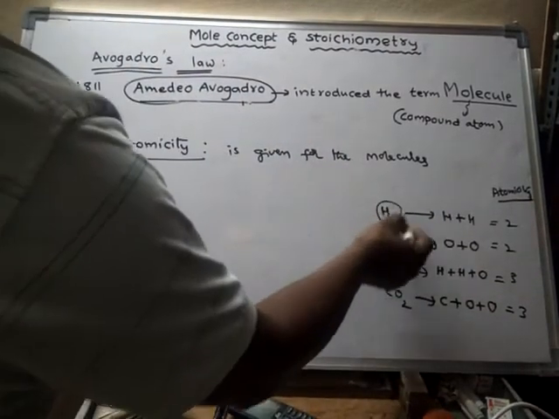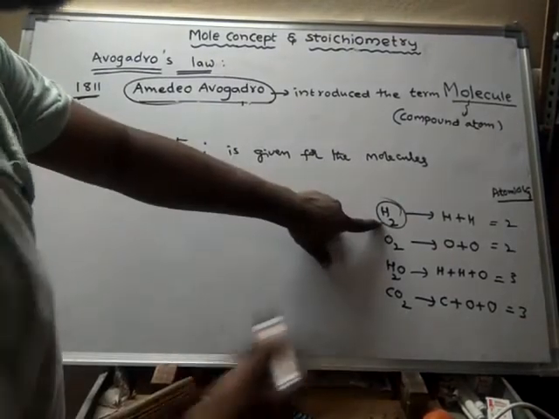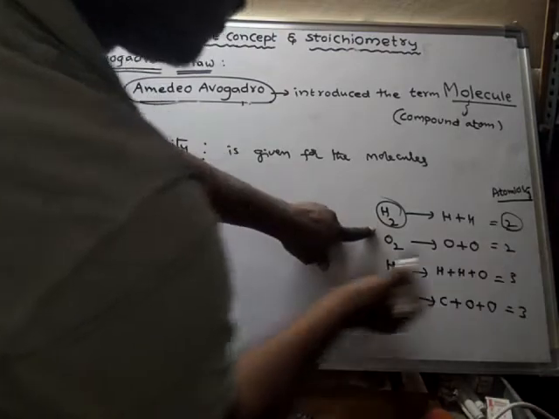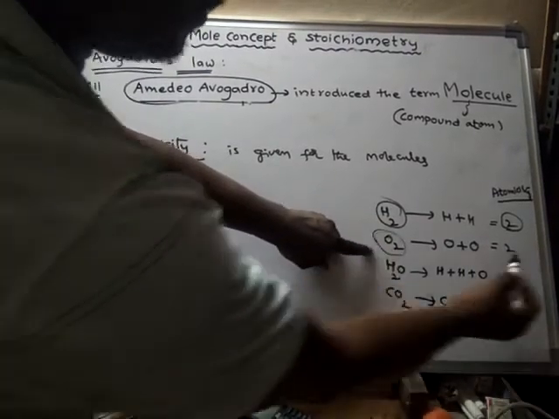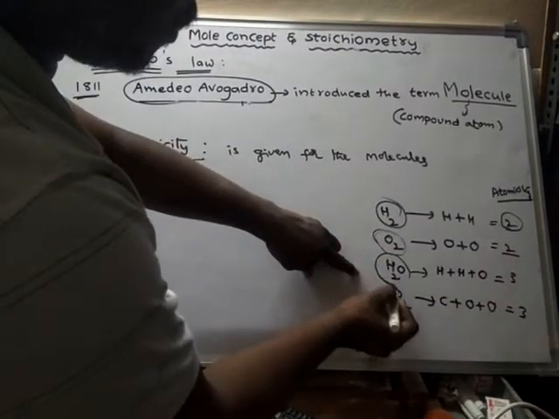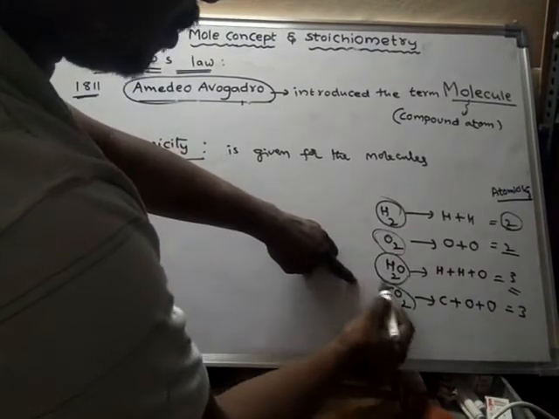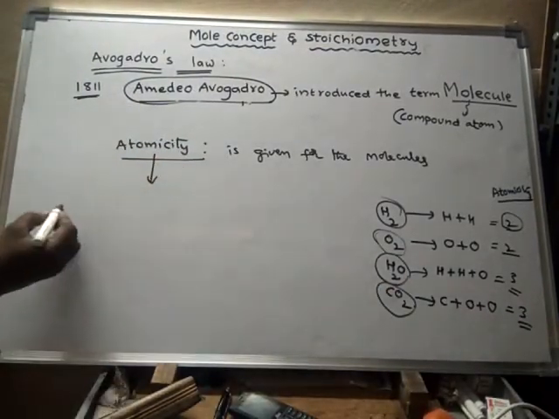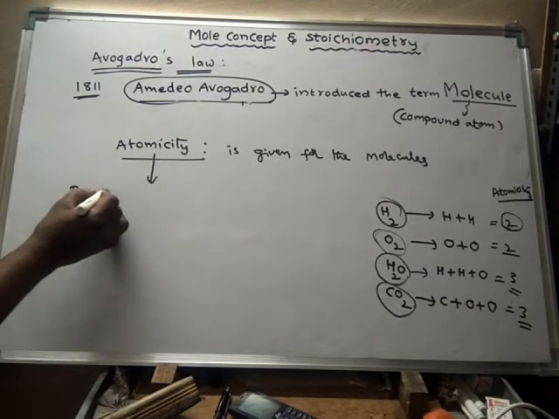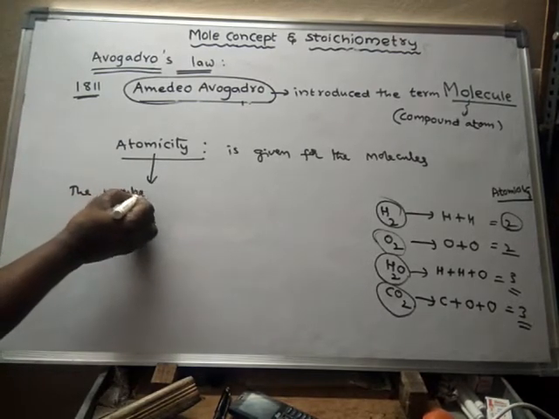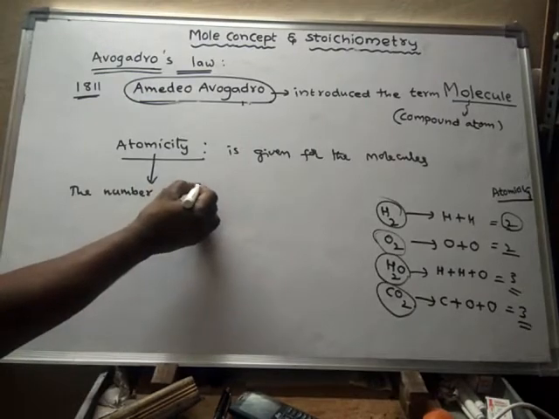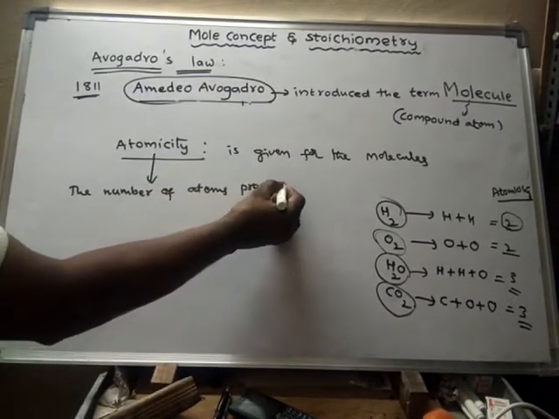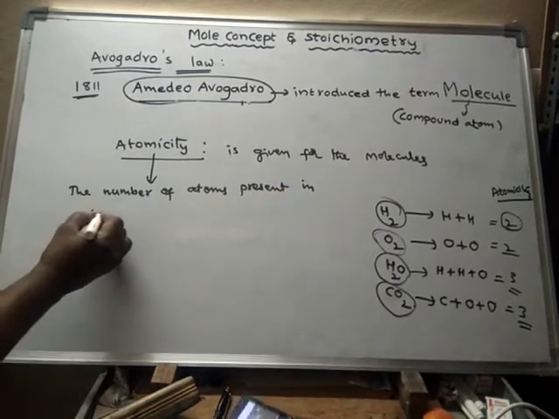So every molecule will have atomicity. The atomicity of this molecule is 2, the atomicity of this molecule is 2, the atomicity of this molecule is 3, and of this molecule is 3. So what is atomicity? Atomicity is nothing but the number of atoms present in one molecule of a substance. Sometimes instead of substance we may use the term gas also.